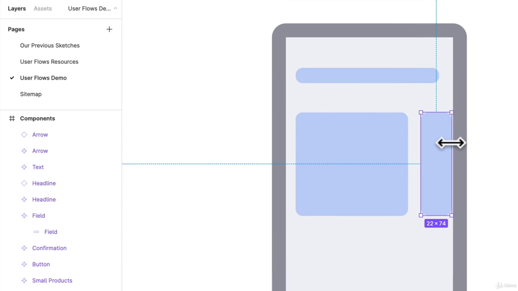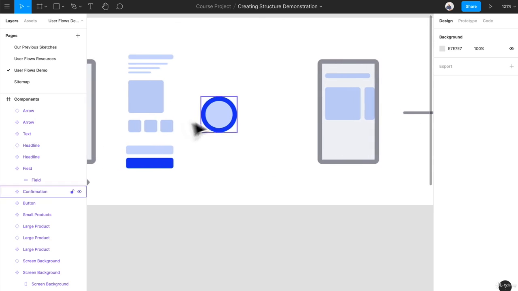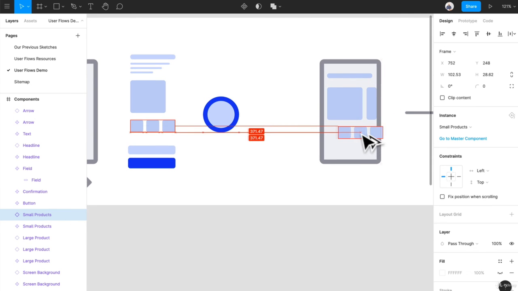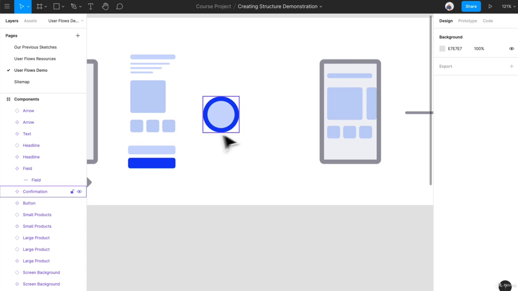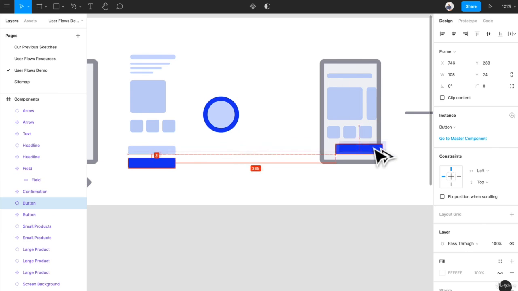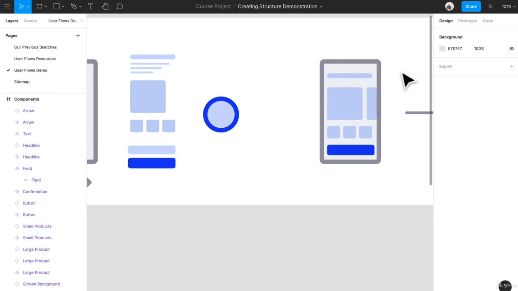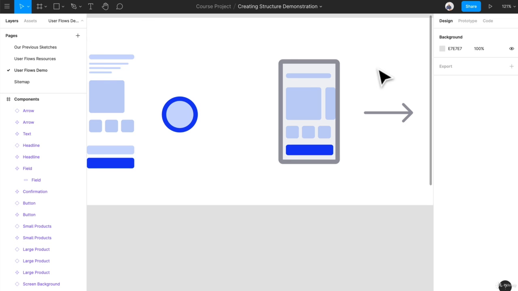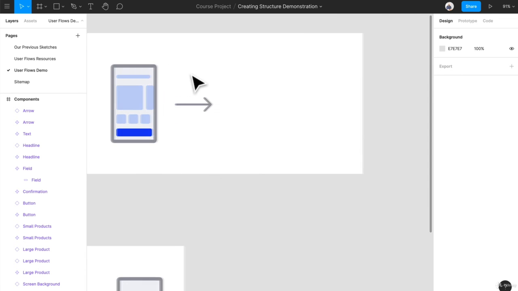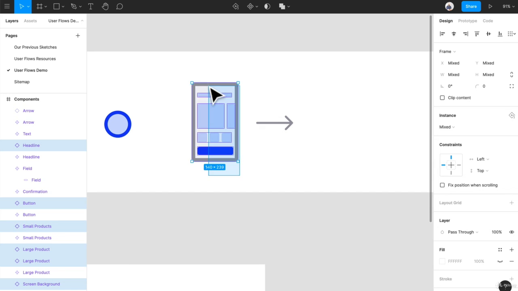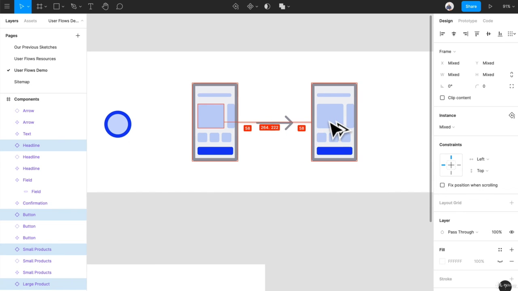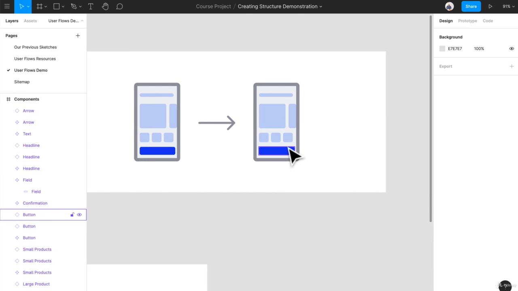That's totally fine. That's good. We can take this component and then have a button. And there you go. We've created a really simple concept page here. And it's kind of like our messy sketches that we had before. And now we can start creating more components, or we can start creating more screens from this. Next, we're going to jump into actually creating a user flow.